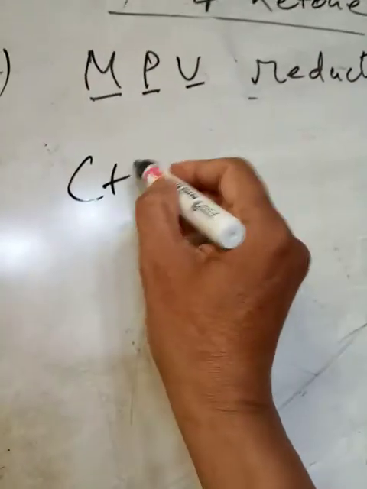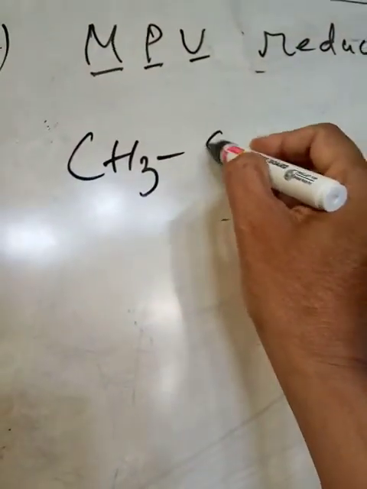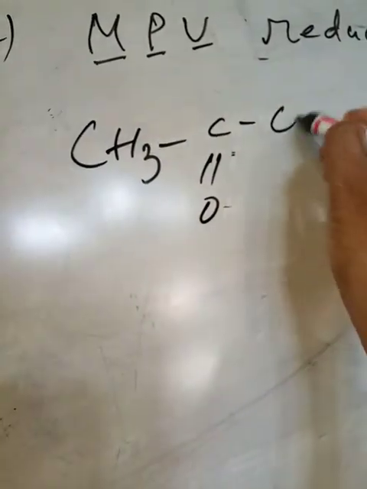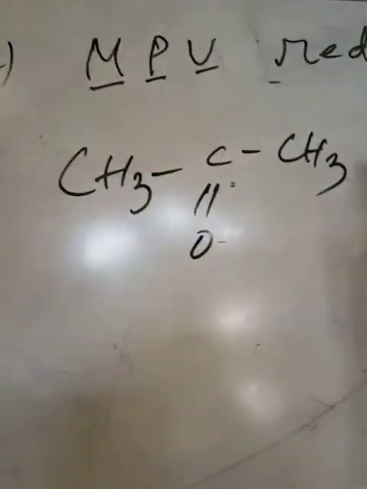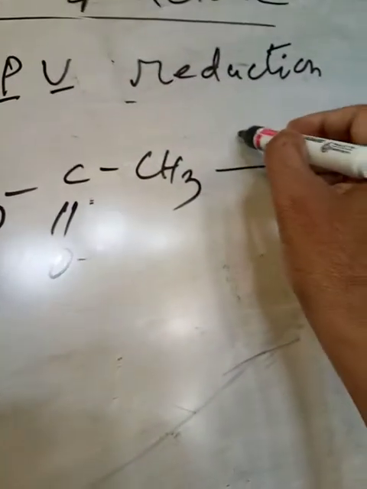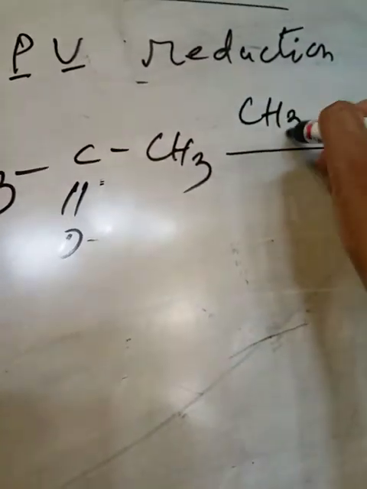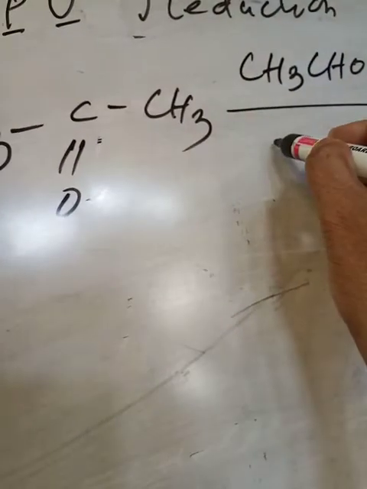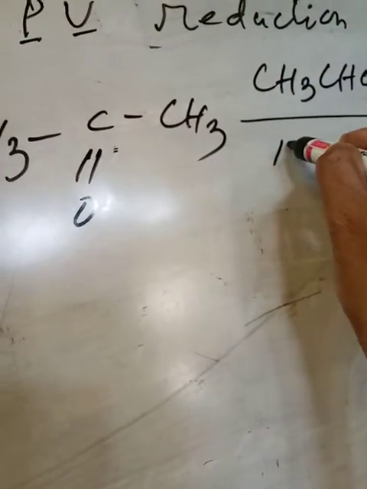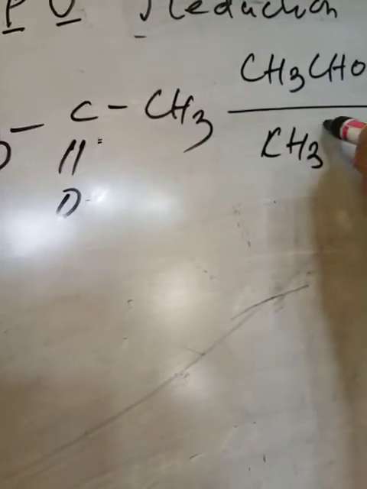Say, I am taking a ketone and it is reduced in isopropyl alcohol with aluminum isopropoxide.